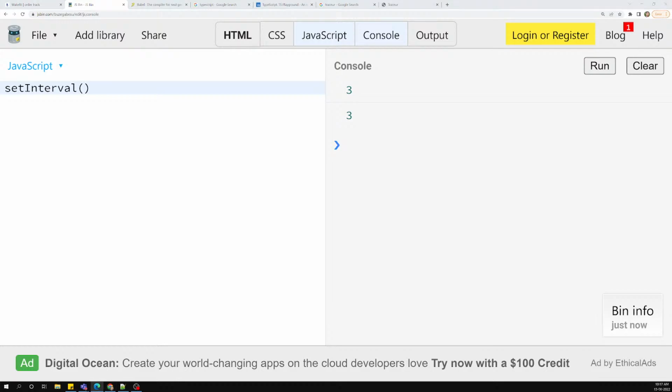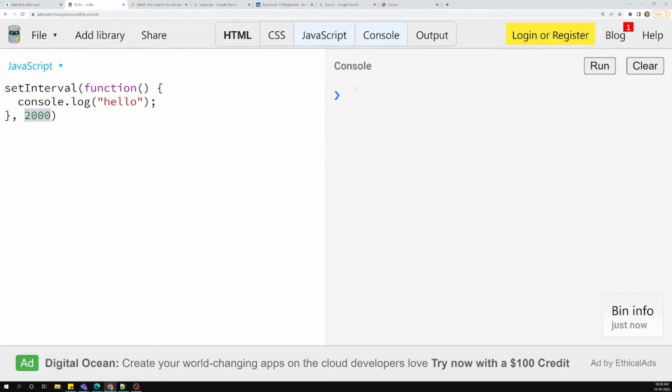Let's say setInterval, normally in an ES5 implementation I will try to use this function, an anonymous function or a closure function, we can call it. For every 2000 milliseconds I want to print console.log of hello. So what is this code doing? It is using setInterval for every 2000 milliseconds, that is nothing but divided by 1000, it will become 2 seconds. For every 2 seconds it will print console.log hello, so our code will say hello hello.